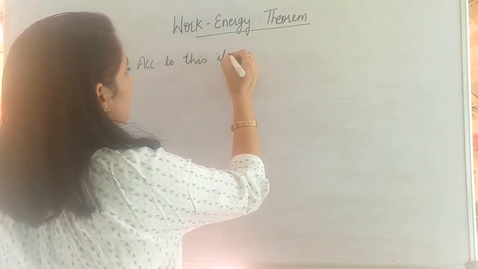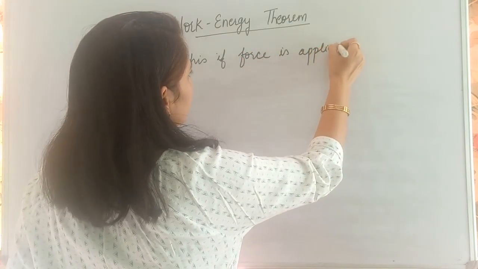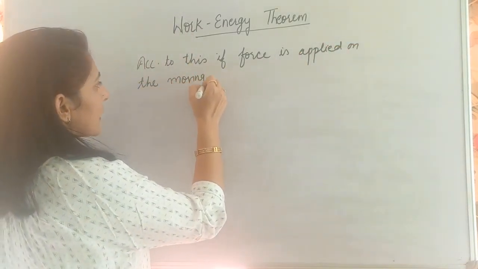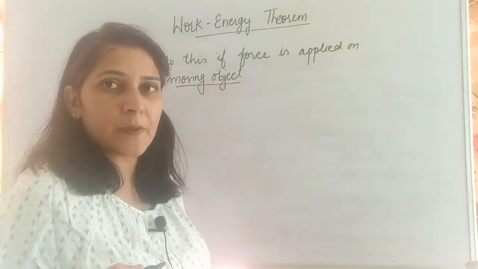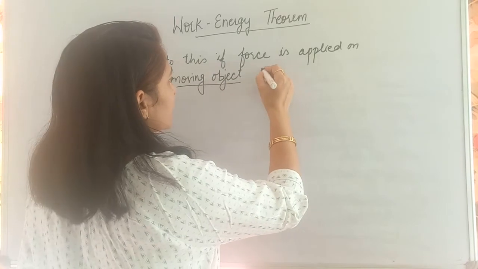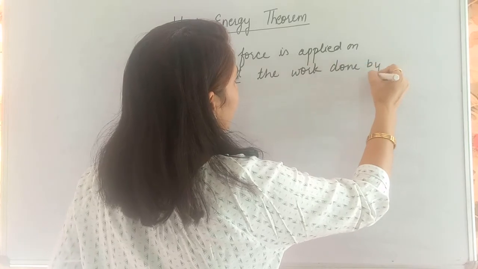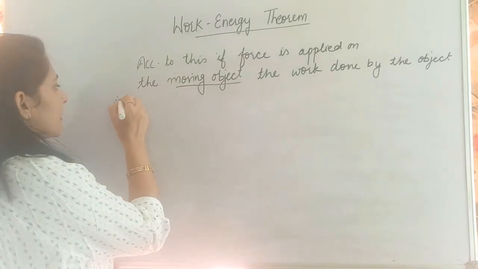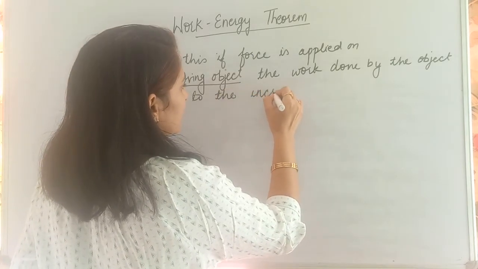If force is applied on the moving object, please remember this term beta ji, you must write this: on the moving object, because when we are talking about the work energy theorem, we work on a moving object, we are not working on an object which is stationary. Okay, on the moving object, the work done is equal to the increase in kinetic energy.